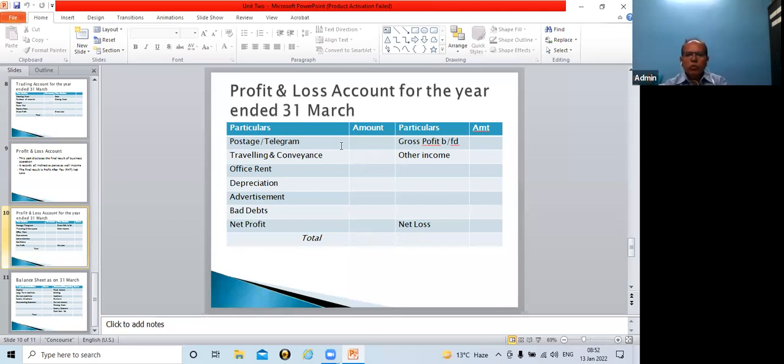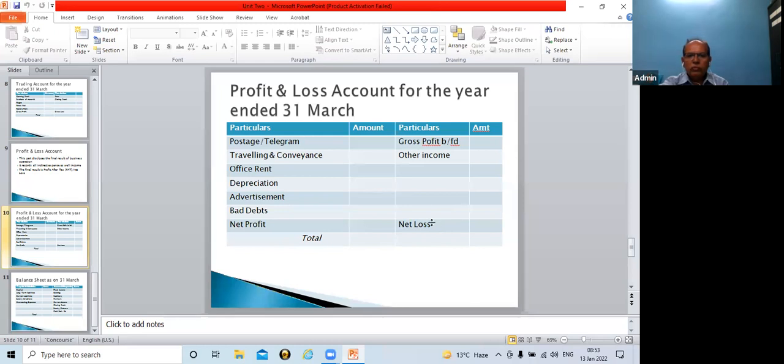Totaling is, suppose your expenses are lower and income is higher, so there will be net profit. Net profit will be shown on the debit side. Vice versa, if your expenses are higher and income is lower, there will be a loss. So the loss will be shown on the credit side of the profit and loss account. This way we close the profit and loss account, either by showing net profit or net loss.